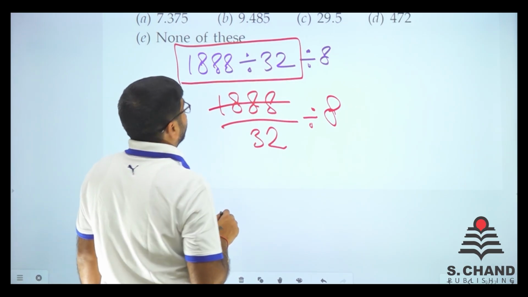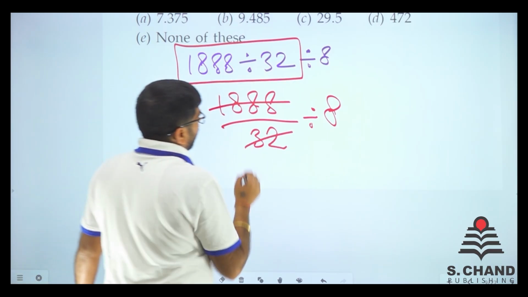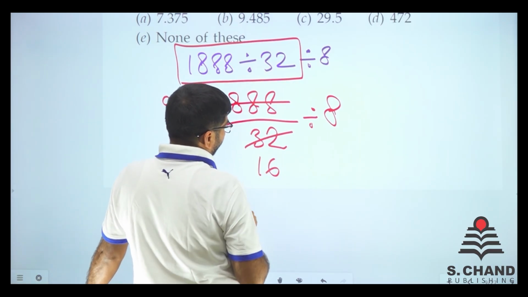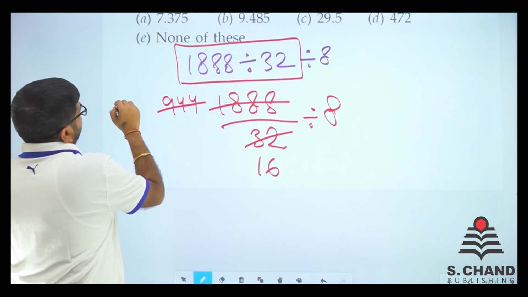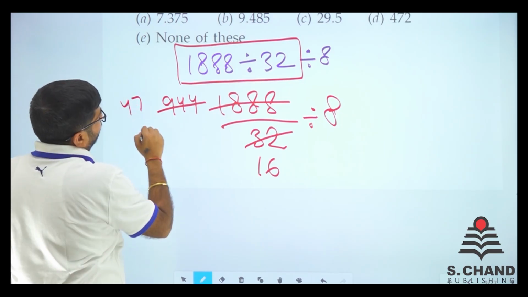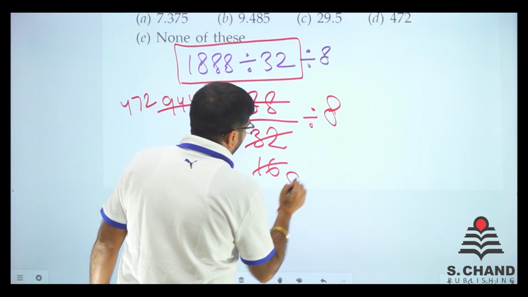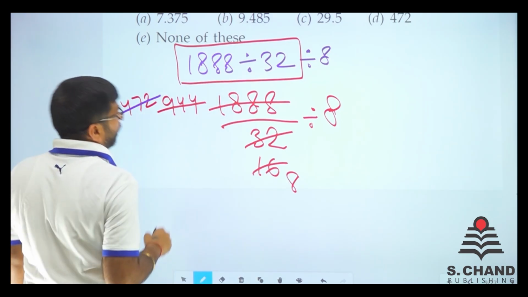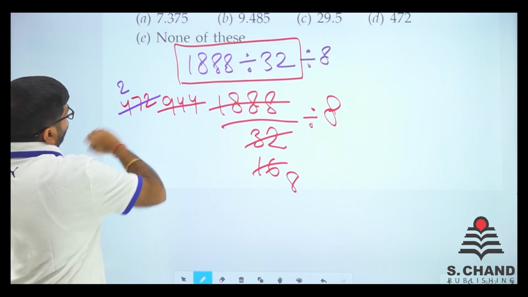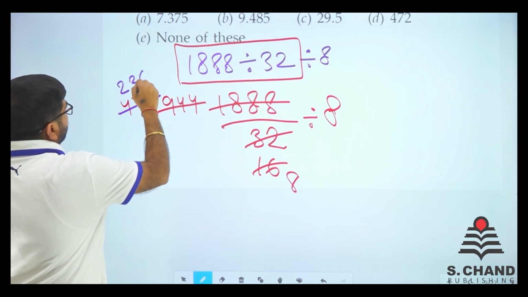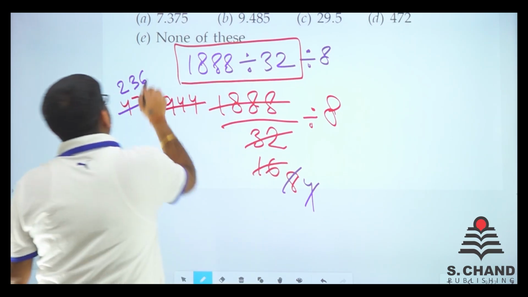It's like 18 is 944, because it is 944, and when you divide by 32, that is 16. Now divide further. So 9 is like 8, so 8 is like 4, that 14 is 7, and again 4 is 2, so 472, and here we go 8. So further multiply by 472, right? So we have got 2, then 7 is like 3, then 12 is 6, 236, and we have 4 here. So multiply this by 4 itself.